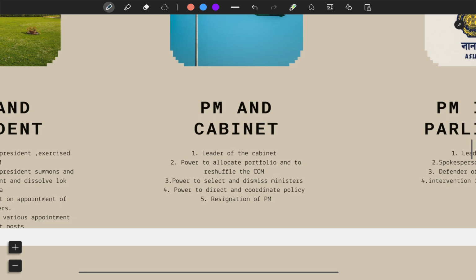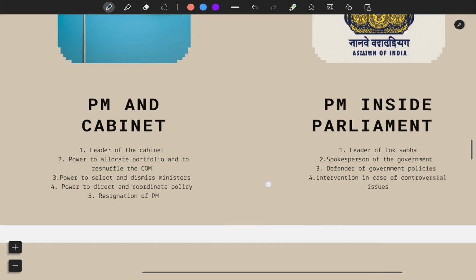Moving forward to Prime Minister and Cabinet. Prime Minister is the keystone of the Cabinet arch. There was one previous year question asked: who is the keystone of the Cabinet arch? It is the Prime Minister who is the keystone of the Cabinet arch. Without the Prime Minister, the Cabinet cannot function, as the Prime Minister is the head of the Cabinet. And the Prime Minister has the power to resign. And if the Prime Minister resigns, then the Cabinet falls. They also have to resign. And also the Prime Minister has the power to select and dismiss the ministers and the power to direct and coordinate the policies. I hope these points are clear to you.